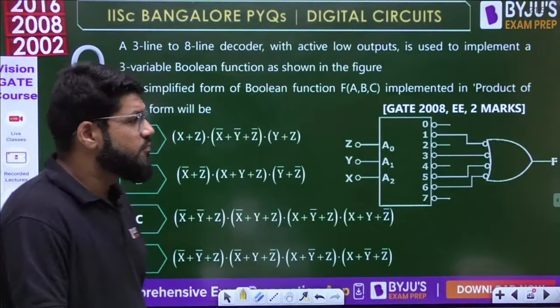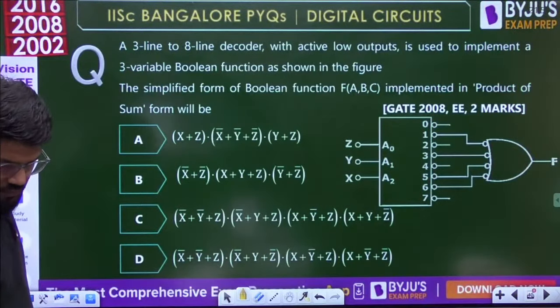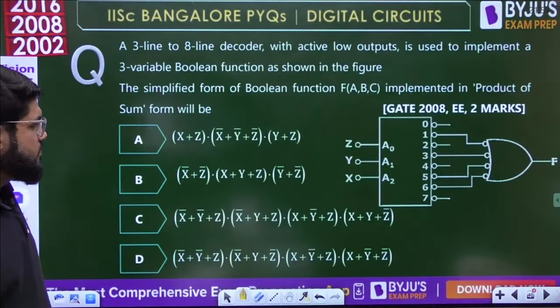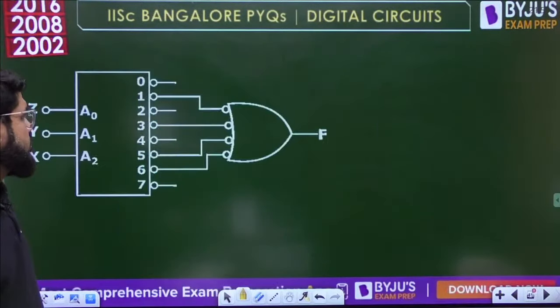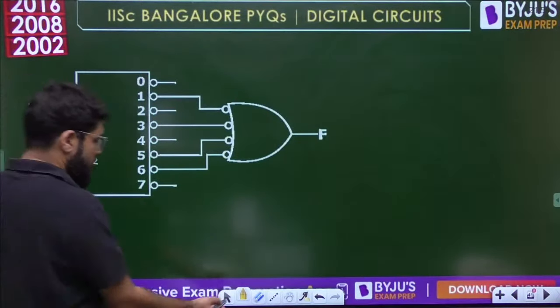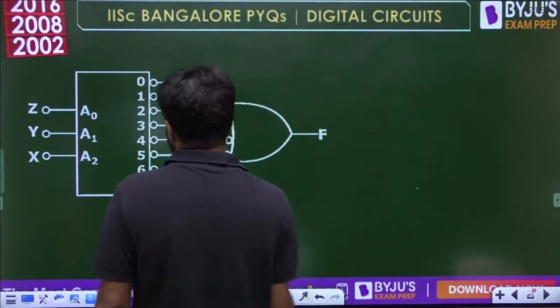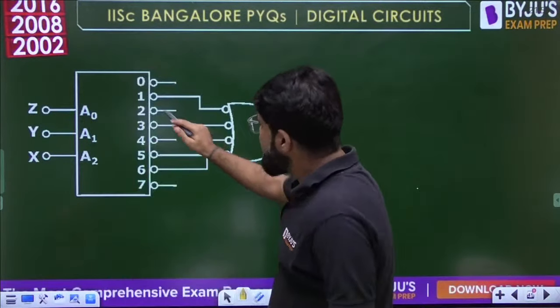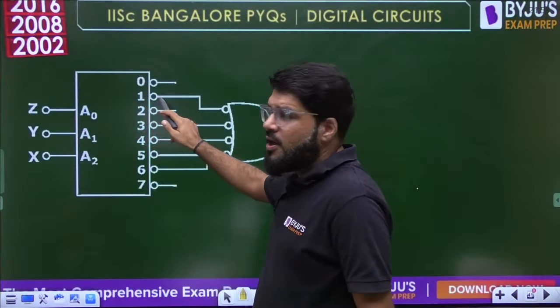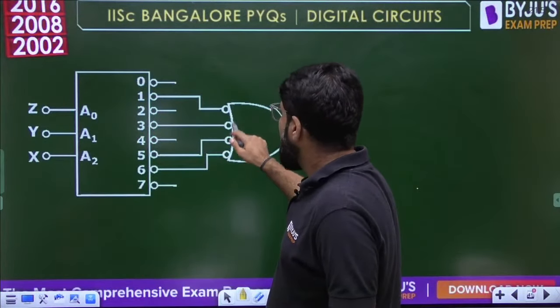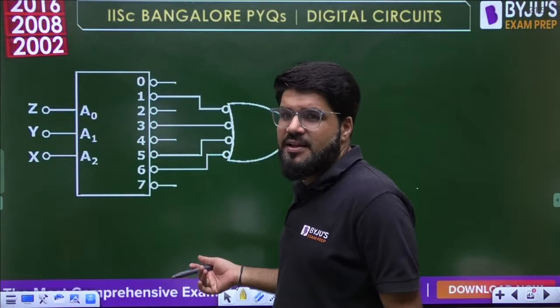Implemented in the product of sum form. Check karte hain. Okay. So, what are the decoder outputs selected? Now see, it is a decoder with inverted output, but there is an OR gate with inverted input. That's basically nothing but a NAND gate.